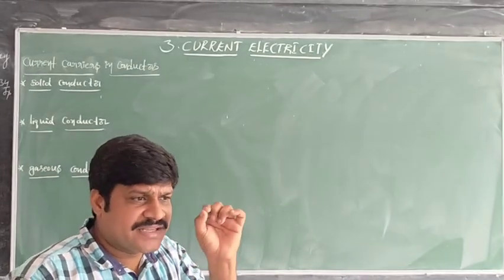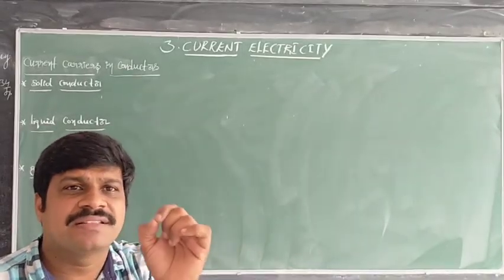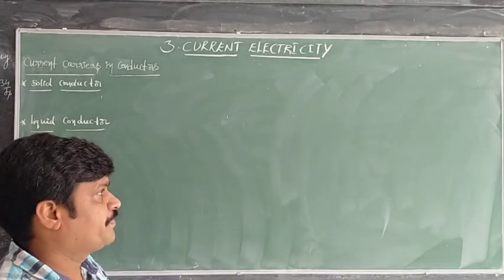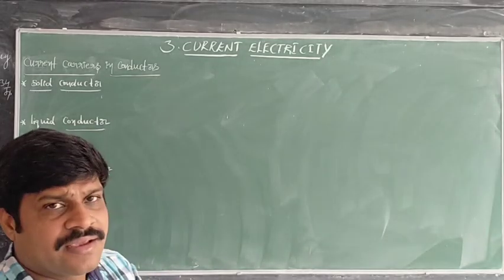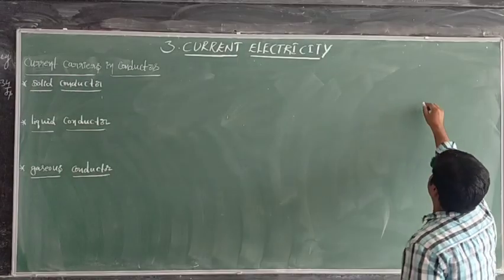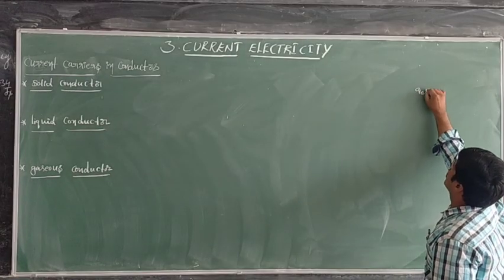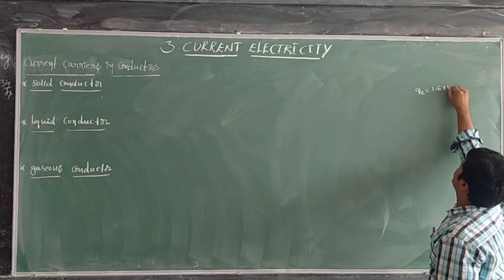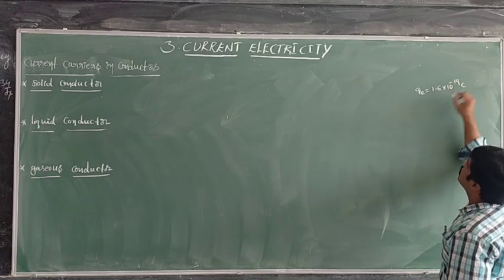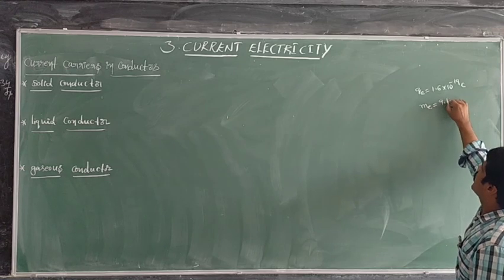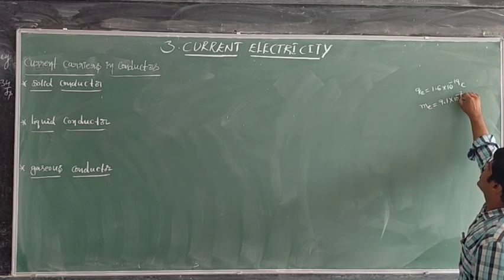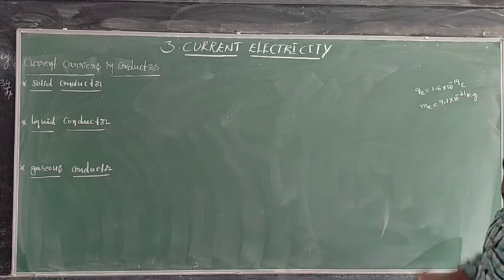That means if there is a charge, that charge compulsorily has mass. For example, take the electron. The charge of an electron is 1.6 into 10 power minus 19 coulomb. The mass of an electron is 9.1 into 10 power minus 31 kg.